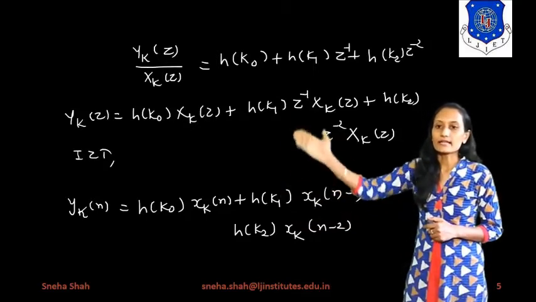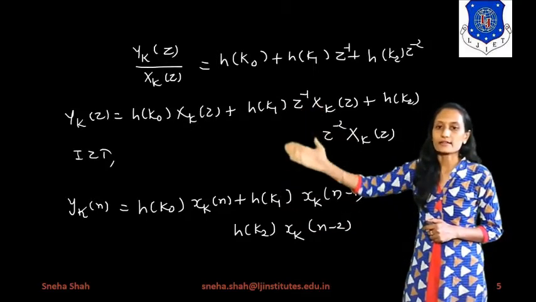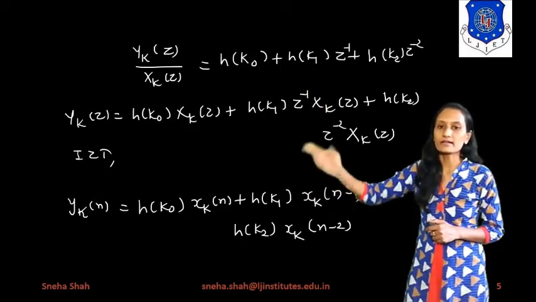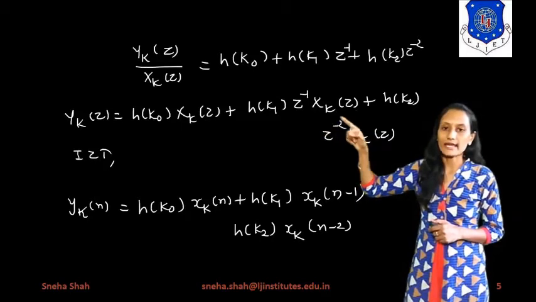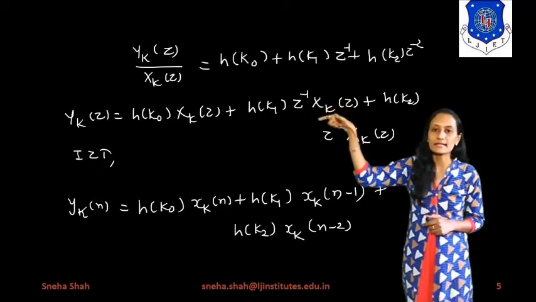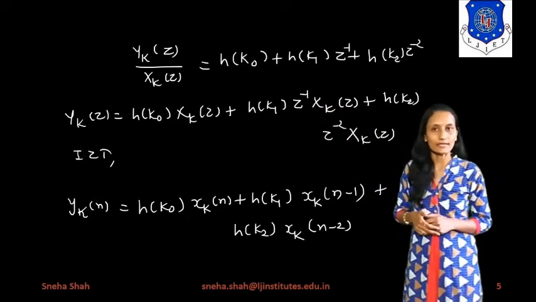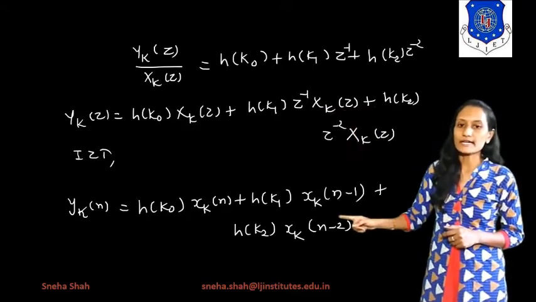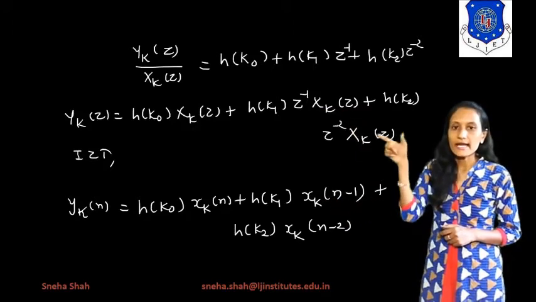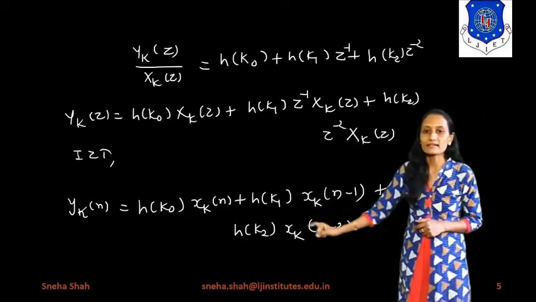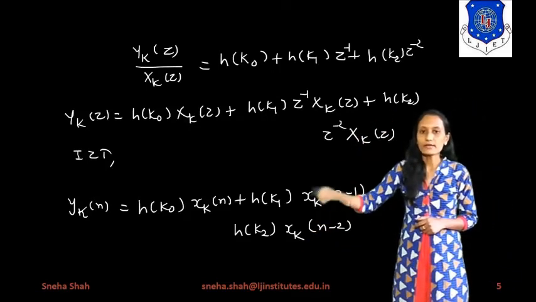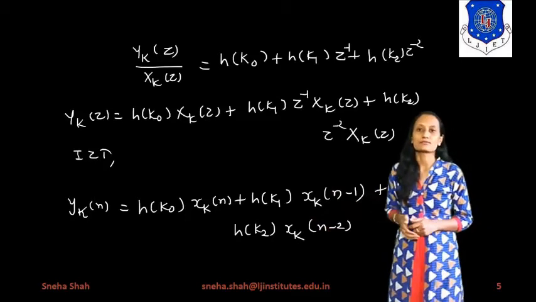So yk of n equals h of k0 xk of n plus h of k1 times xk of n minus 1, because this is the time shifting property, right? So instead of this, we write xk of n minus 1, and instead of this, we consider xk of n minus 2. So the final term will be h of k2 xk of n minus 2.